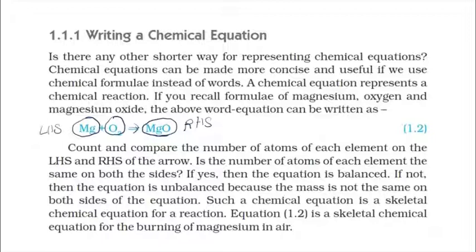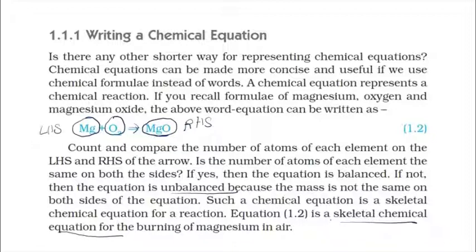So these are all the things we have discussed in the word equation, and the same we are supposed to follow here. The one important thing you should follow in the chemical equation: first of all, you have to count and compare the number of atoms of each element in the reactants with the total number of atoms of the element or substance on the product side. If they are not equal, we call this equation an unbalanced equation or skeletal chemical equation.